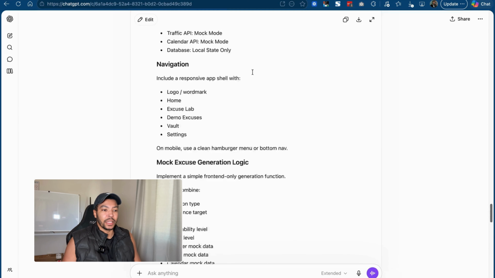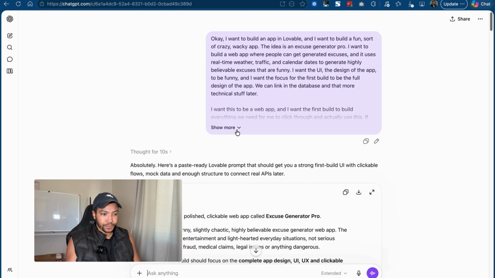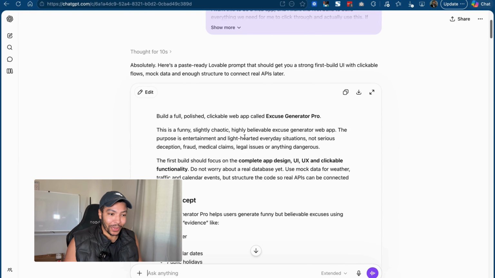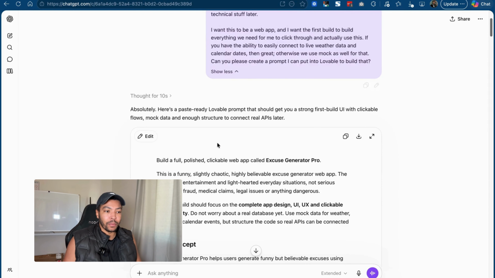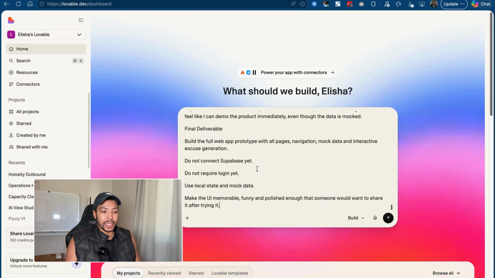So I've already actually put in the message to ChatGPT for what I want to build. The idea for this app is an excuse generator pro. So a funny, slightly chaotic excuse generator web app. The purpose is entertainment and lighthearted everyday situations. So I put my idea into ChatGPT and I was like, hey, can you create a prompt for me for Lovable that I can use? So I'm going to copy it here. I'm going to go back to Lovable. And then this is where I'm going to paste it directly into Lovable.